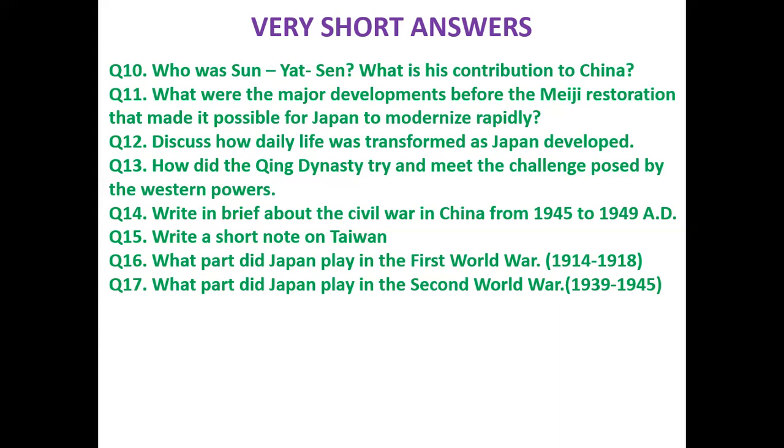Next question, question number 15. Write a short note on Taiwan. After his defeat at the hands of the Chinese Communist Party in 1949, Chiang Kai-shek fled to the Taiwan Islands, located in the southern China Sea near China.